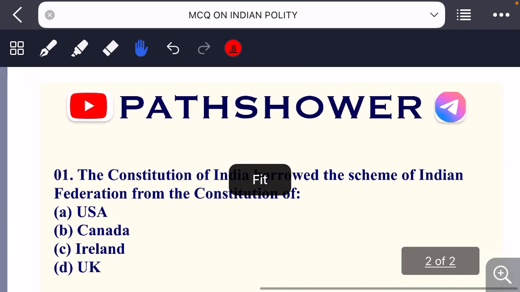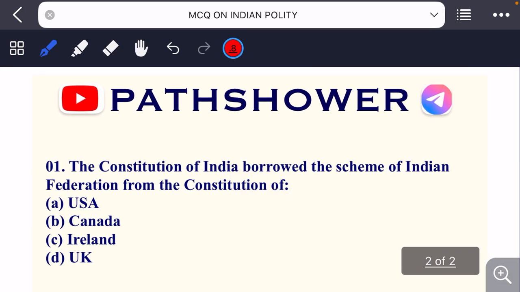So the first question here will be of today's session. The Constitution of India borrowed the scheme of Indian Federation from the Constitution of, जो कि Constitution of India है, उन्होंने कहाँ से स्कीम ऑफ इंडियन फेडरेशन बोरो किया है. ऑप्शन देखते हैं USA, कनाडा, आयरलैंड एंड UK.